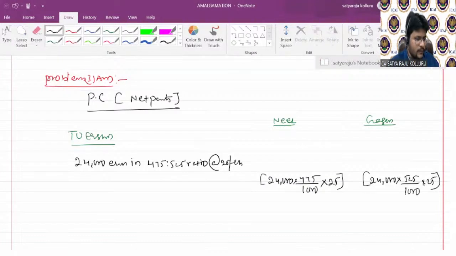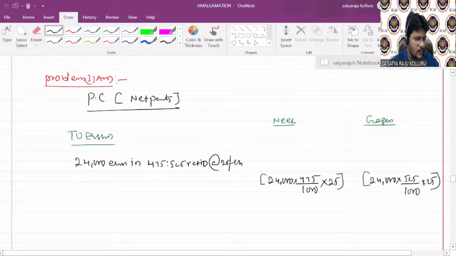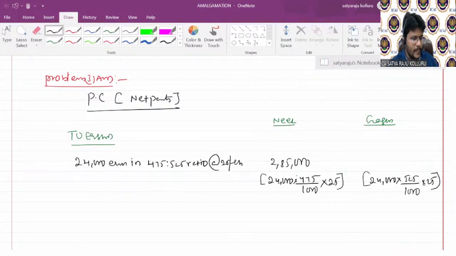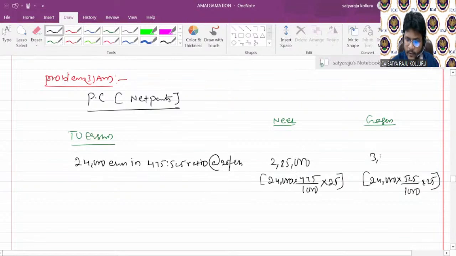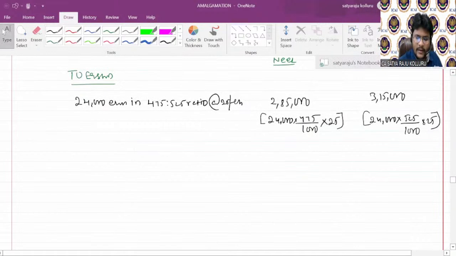Now, can you please tell me the amounts here? 24,000 into 475. Here I got 2,85,000. Am I right? Next, here 3,15,000. This is the worth of equity shares to be paid to the specific selling companies.